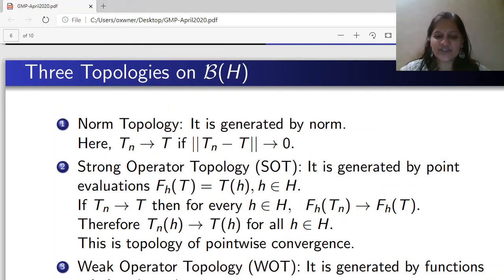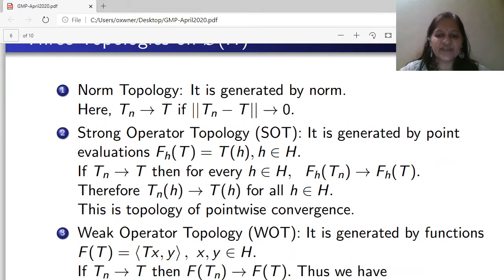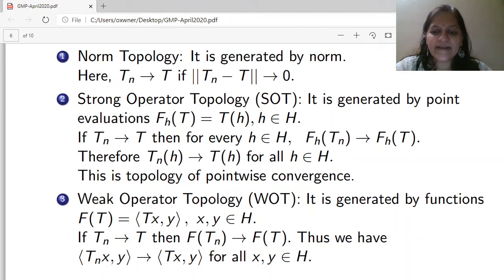The third topology is the weak operator topology. It is generated by functions of the type f(T) = inner product of Tx and y. So this is the weak topology on B(H) generated by all such functions. That means all such functions, inner product of Tx and y, are continuous in this case. So what is the convergence in this topology?